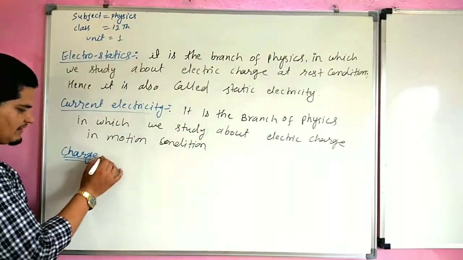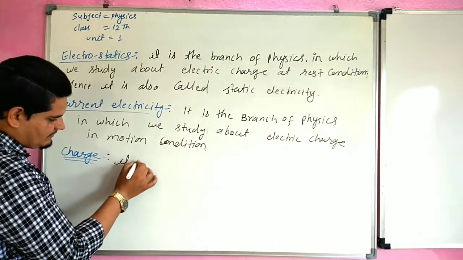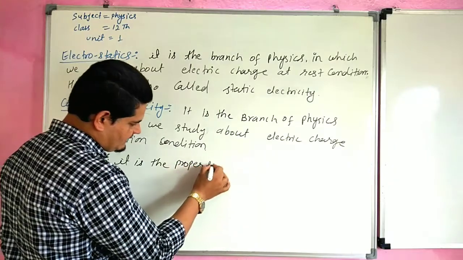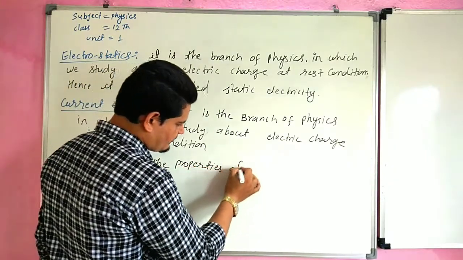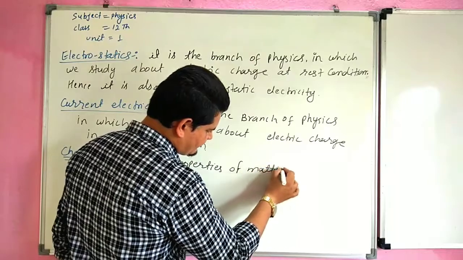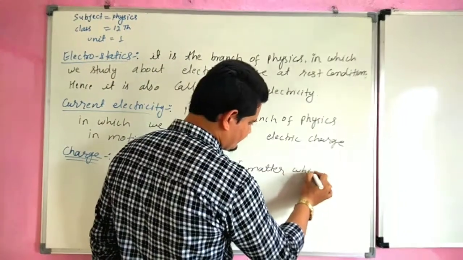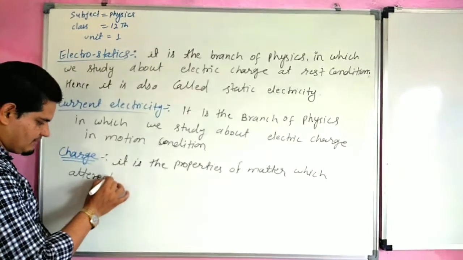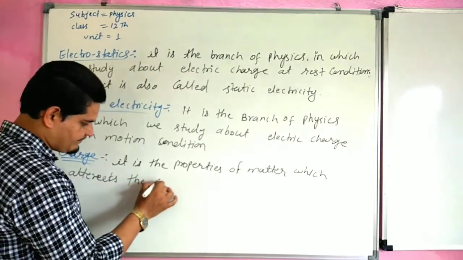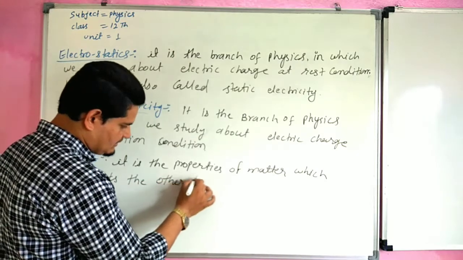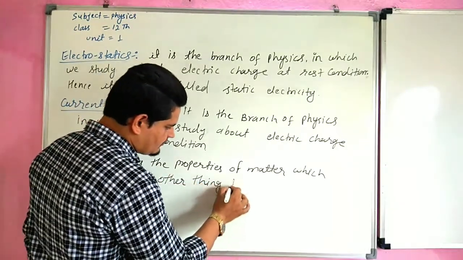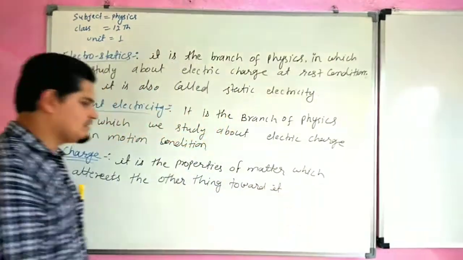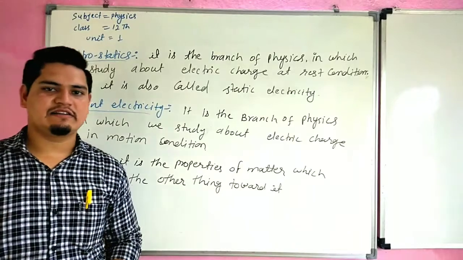It is the property of matter which attract the other things toward it.